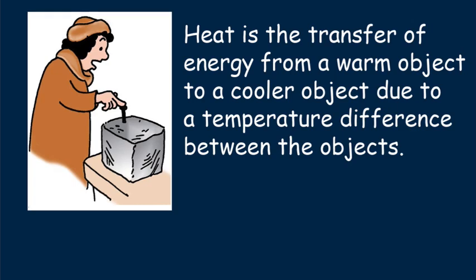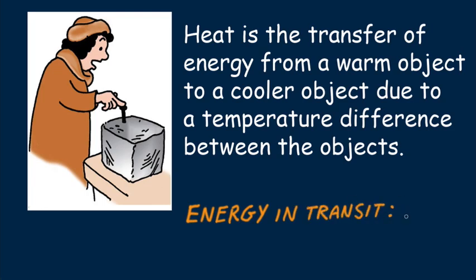We know that matter contains energy, which can be in various forms. All forms together comprise the internal energy in a substance. But matter does not contain heat. Heat is energy in transit, from an object of higher temperature to one of lower temperature.